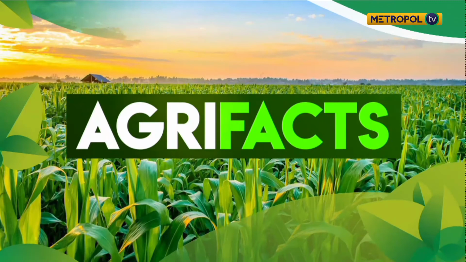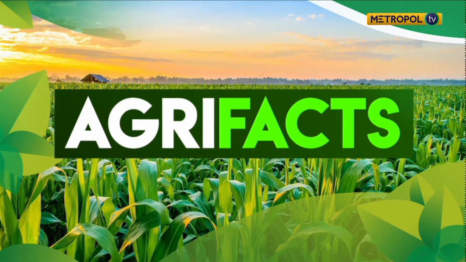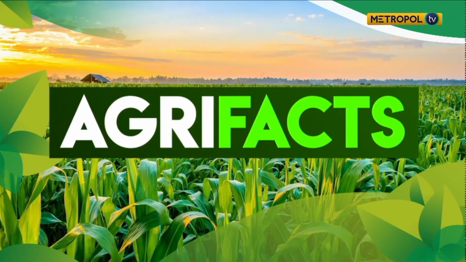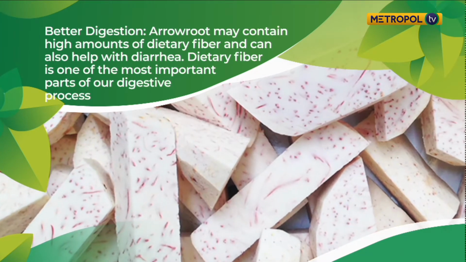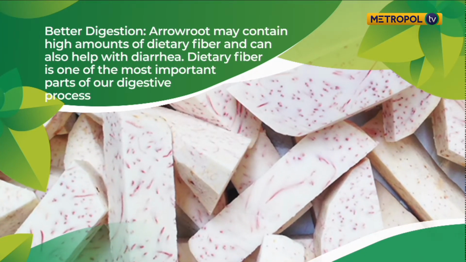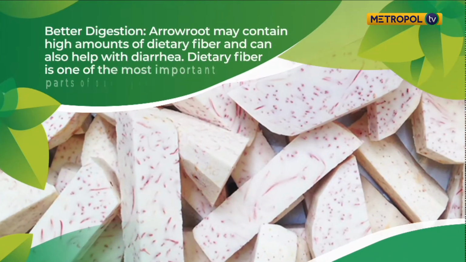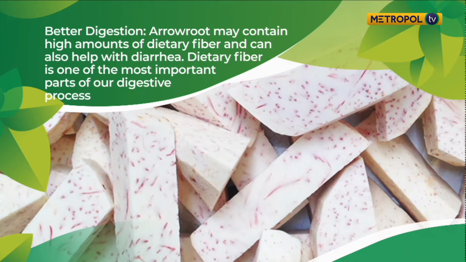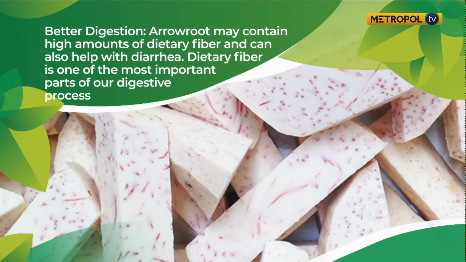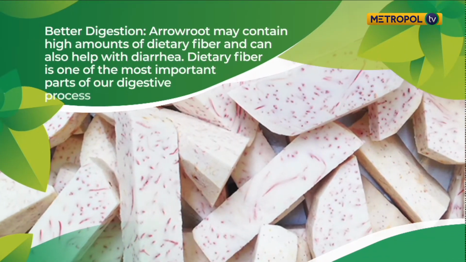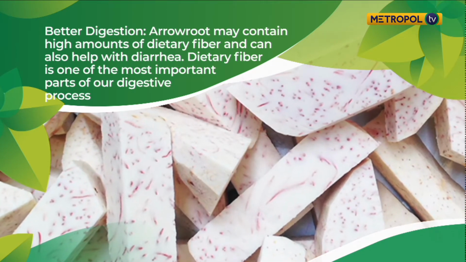Now on today's Agrifacts, we shall be looking at some special facts you may or may not know about arrowroots. For better digestion, arrowroots may contain high amounts of dietary fiber and can also help with diarrhea. Dietary fiber is one of the most important parts of our digestive process, as it may help move food through the bowels in an efficient manner, while also stimulating the uptake of nutrients. It can also help clear out excess cholesterol, further promoting cardiovascular health. And now I know you know that.